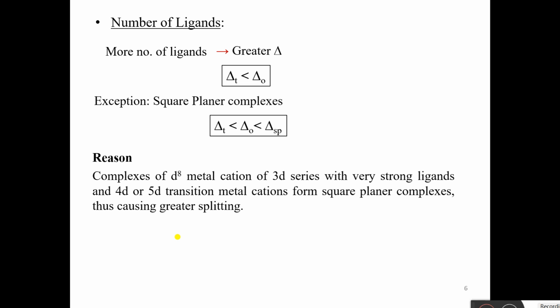Otherwise, these complexes are formed by 4d or 5d transition metal cations. Now, 4d and 5d transition metal complexes have greater CFSE, as I have told you earlier, because of the principal quantum number factor. So, both these reasons cause greater splitting. Therefore, delta SP is greater than delta T and delta O. Okay. So, in total, there are 5 factors which affect the CFSE.